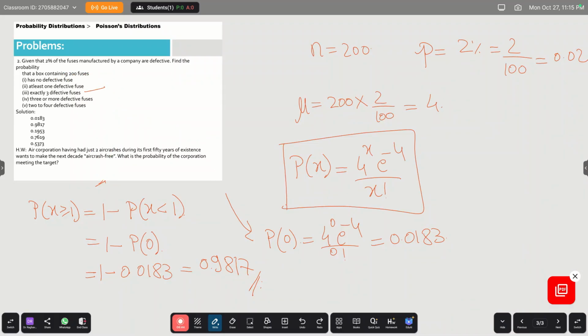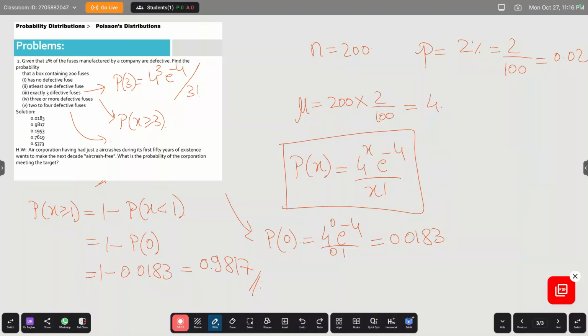Similarly, you can calculate other values, like exactly 3 defective. That means p of 3, which is 4 power 3 e power minus 4 divided by 3 factorial. And 3 or more defective, again p of x greater than or equal to 3. You can go for the complement, 1 minus p of x less than 3, and for 2 to 4 you can add p of 2 plus p of 3 plus p of 4.